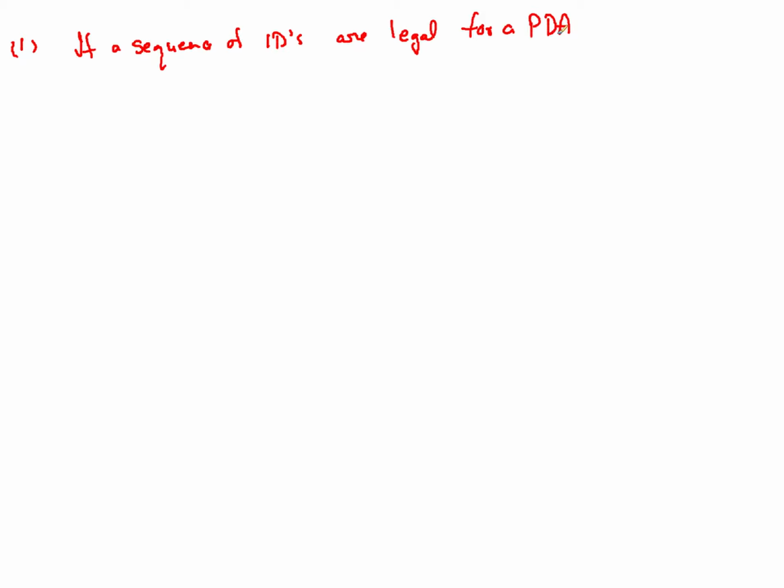So what we are trying to say is, suppose there is an extended transition between IDs already established, that Q, W and gamma, in 0 or more steps takes you to P, W dash and then beta.